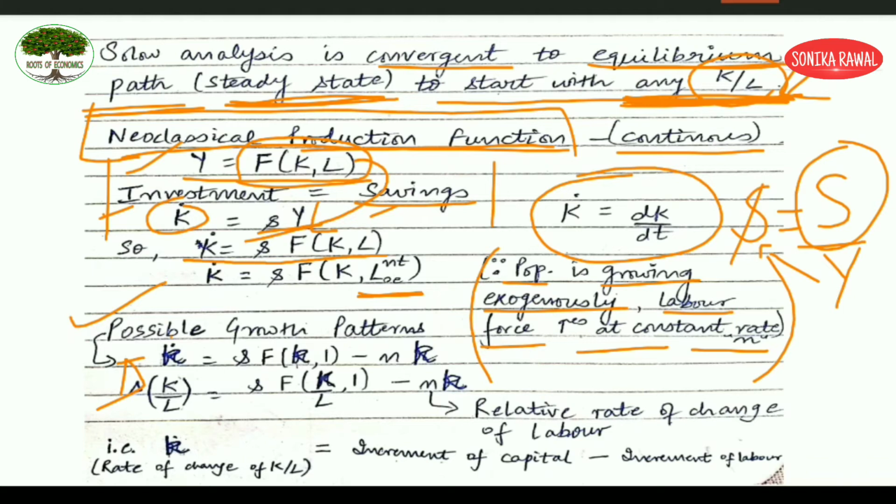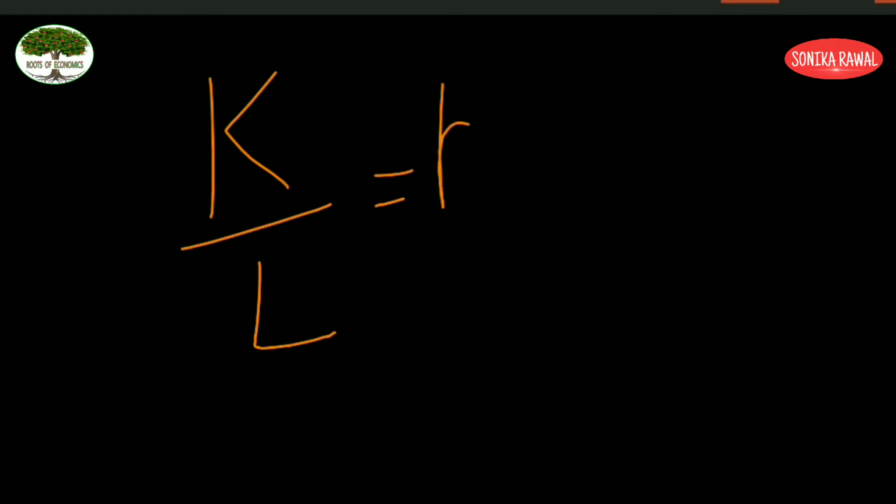What is happening here? The output function was F(K, L). So in a way you are dividing the entire equation by capital L. When you do that, K upon L will become small k, and L upon L will be replaced by 1.